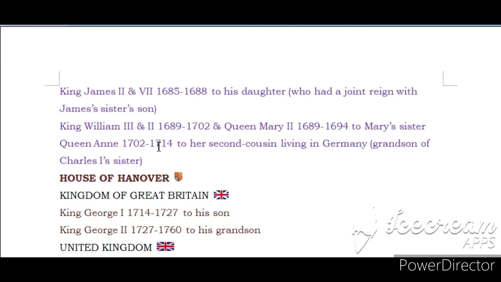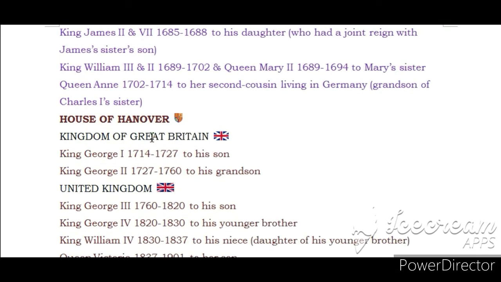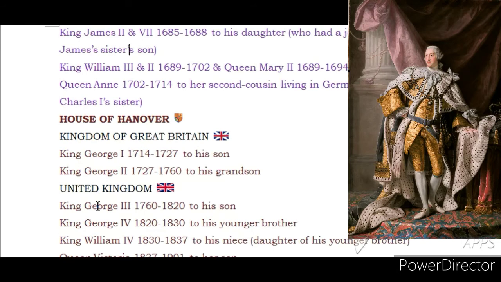What happened next was that the throne jumped to Anne's second cousin living in Germany, who was the grandson of Charles I's sister, and that person became George I. The throne then went to his son, George II, and then on to his grandson, George III. During the reign of George III, Britain merged with Ireland to become the United Kingdom, but George III was mostly known for losing the American colonies.